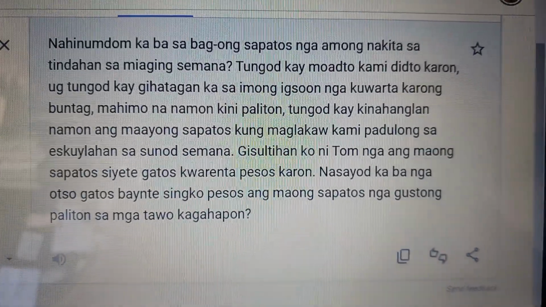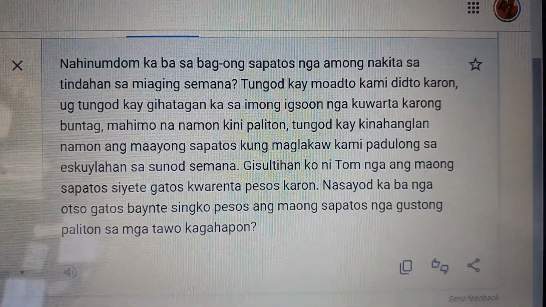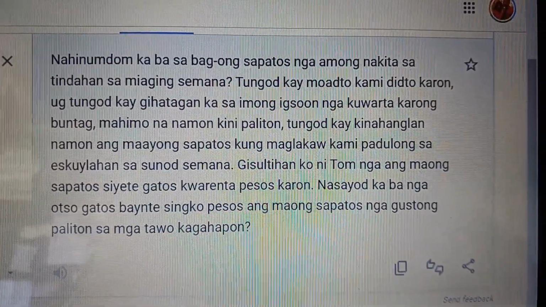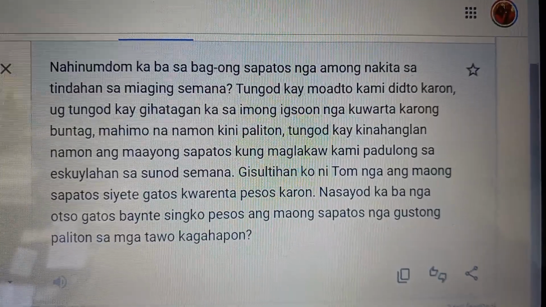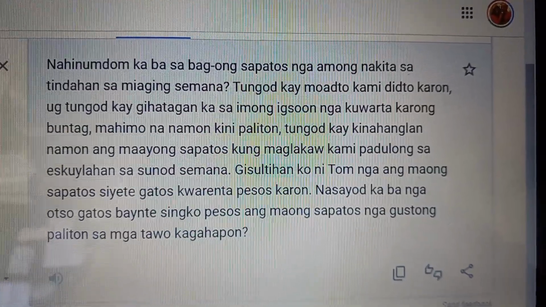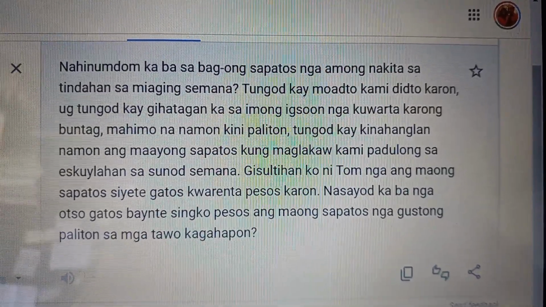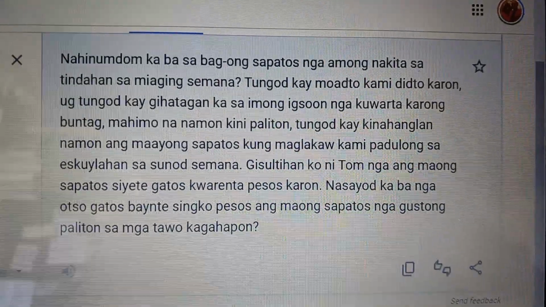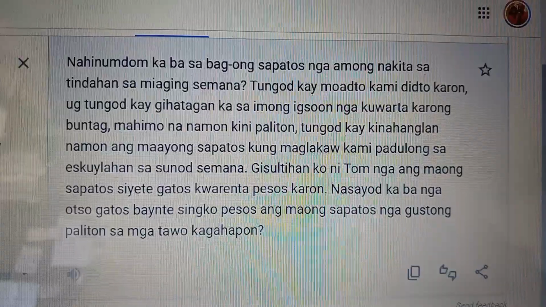Same as before. We're talking about money, so it should be Otsyentos, and then 25. That's correct, 25. 825 pesos, 825 pesos ang maong sapatos, are those shoes.